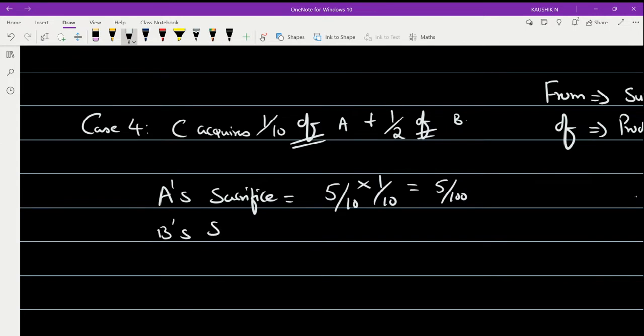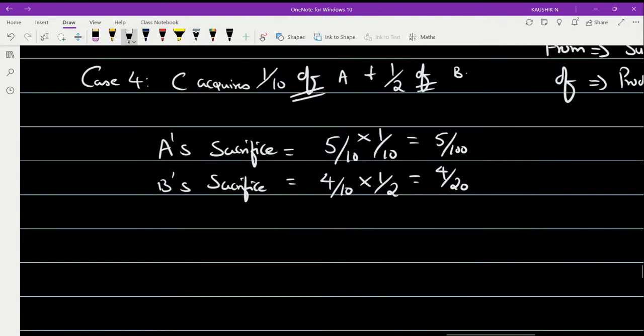What was B's old ratio? It is 4 by 10, and in that 1 by 2 has been taken off. That means 4 by 20. Any doubt in this one?